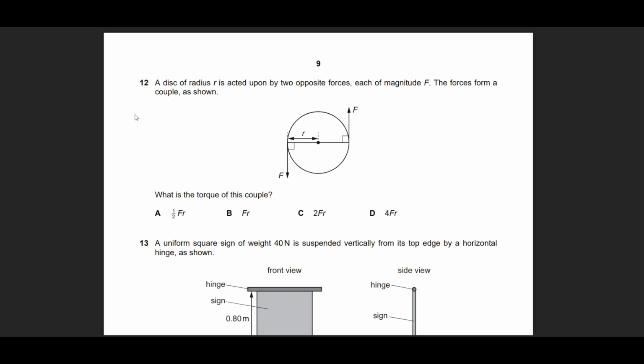This question was very easy and straightforward. We know that torque is the product of the force multiplied by the distance between the forces, which is going to be 2r. So take any one of the forces, pick any one. F multiplied by 2r is going to be 2Fr.